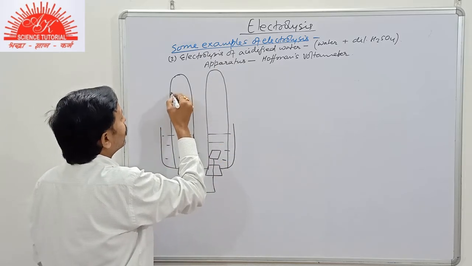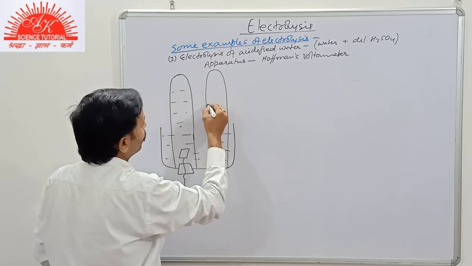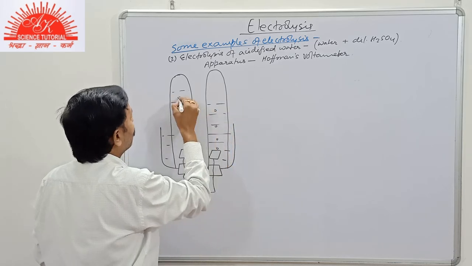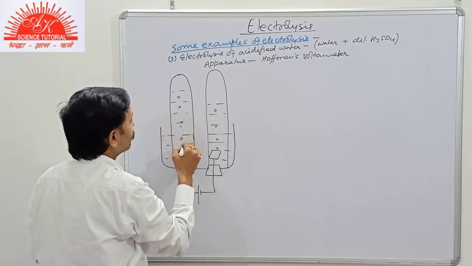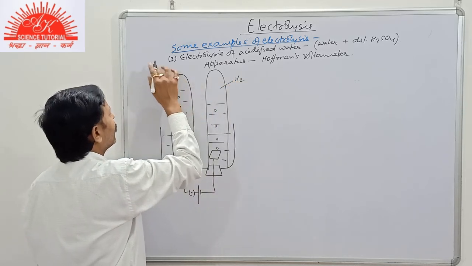Now here again we see bubbles. In this part hydrogen gas, here oxygen gas is released.